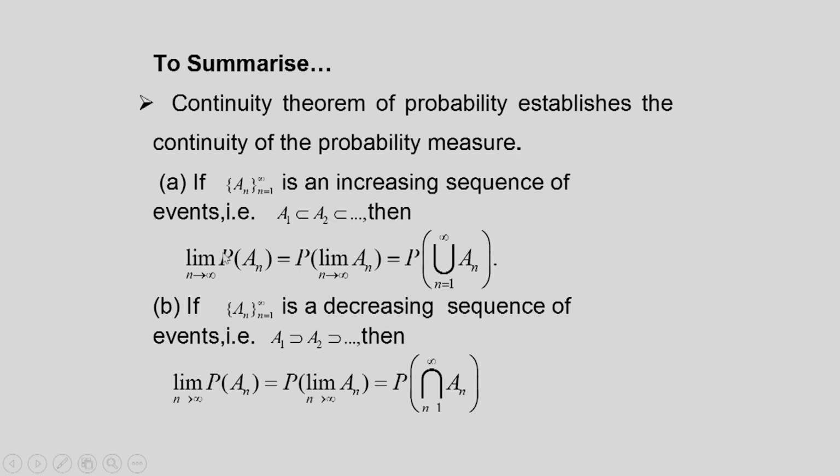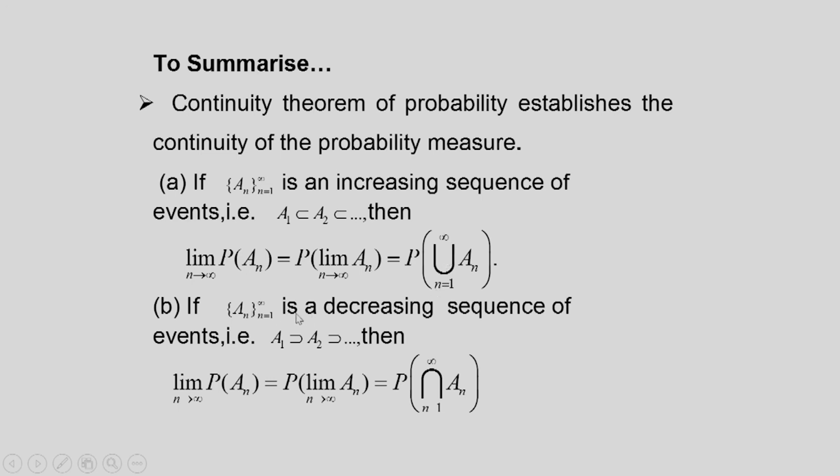In that case, limit of P(An) as n tends to infinity is the probability of the limit of An as n tends to infinity. So, the limiting probability is equal to the probability of the limiting event, and in this case this limiting event is the union of An from n equal to 1 to infinity.